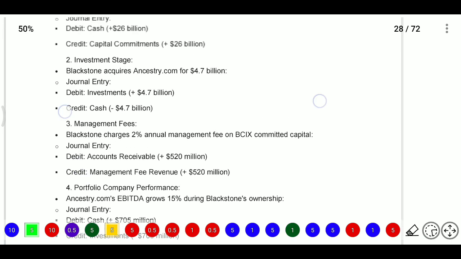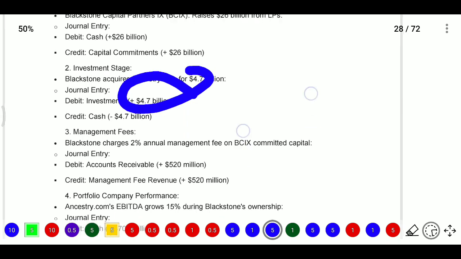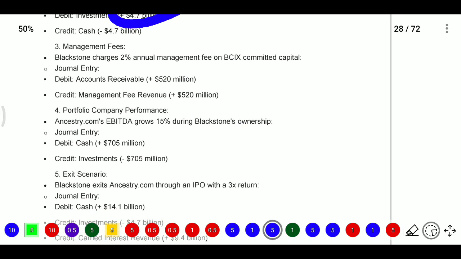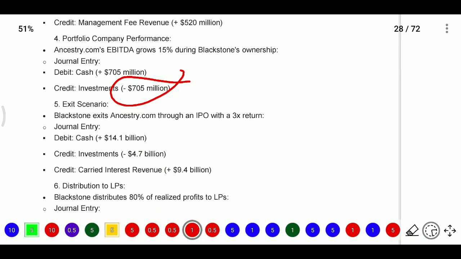We invested only 4.7, and now we are getting 705, so we need to credit investments. Now in the exit scenario, Blackstone exits Ancestry through an IPO with 3x returns.